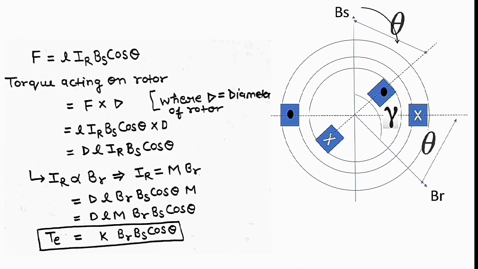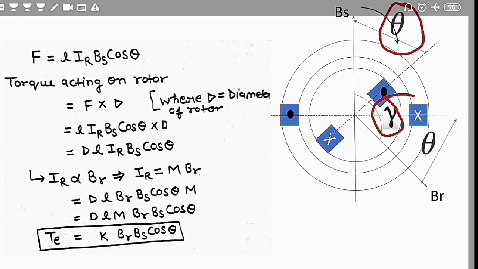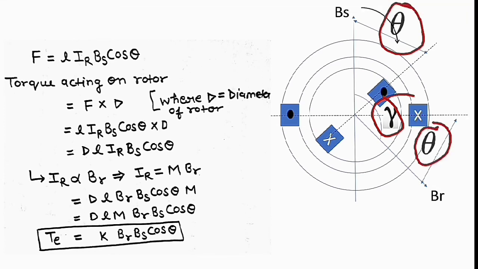What happens next: there is an angle between BS and BR. The angle between BS and BR is gamma, and the angle between BS and the rotor axis is theta, and this theta is also equal to this theta, which is between the stator winding axis and the rotor magnetic field axis.